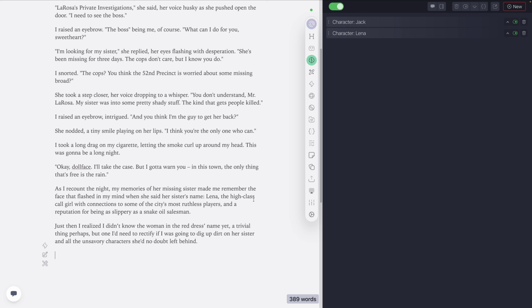You can also set up memory so that Chibi's aware of certain characters, scenes, and other things in your story that are going to be consistent, recurring things that you want to make sure it has knowledge of.